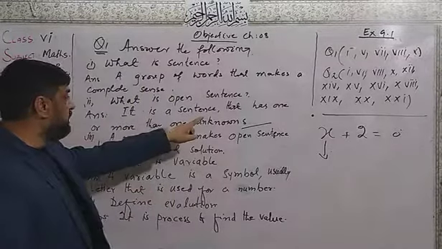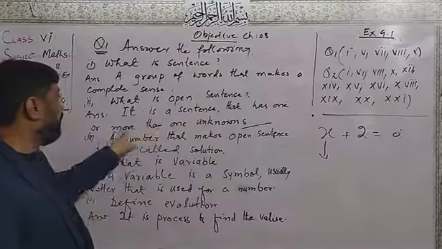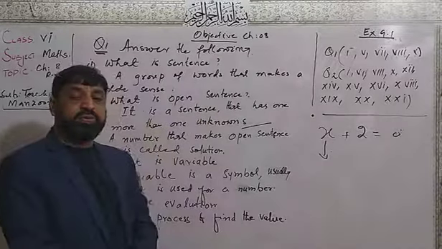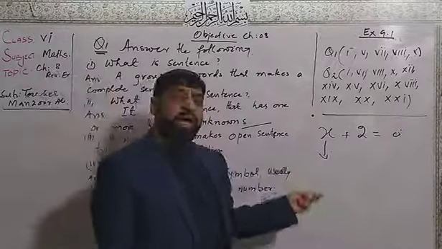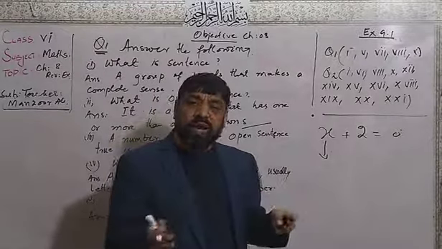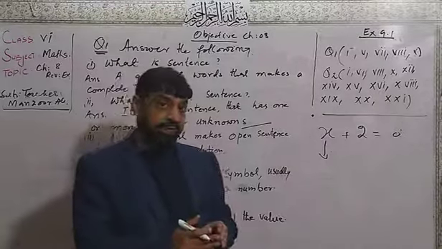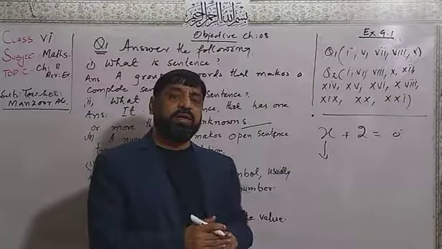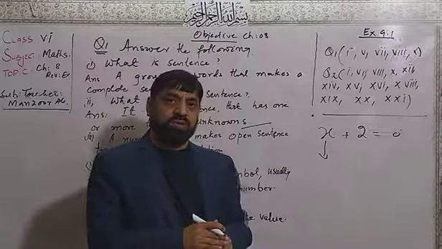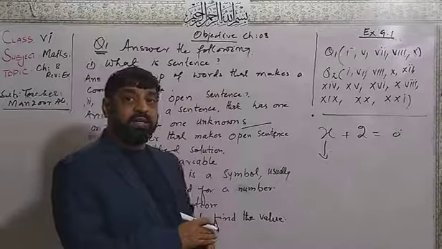It is a sentence that has one or more than one unknown. It means the variable x has one or more than one value that you can take. It might be right, it might be wrong, so we have no exact decision here.